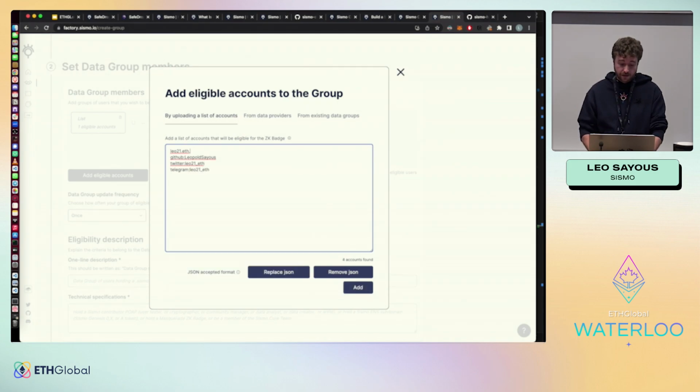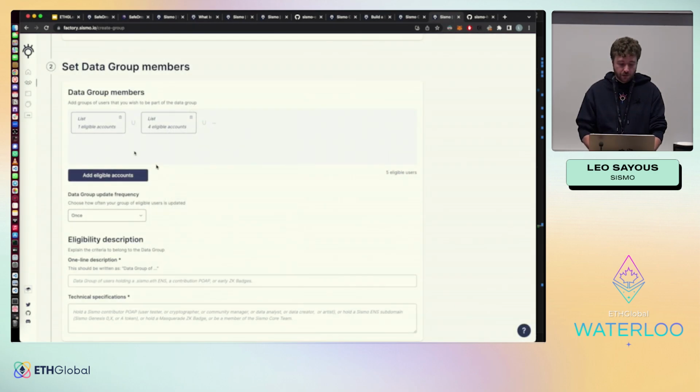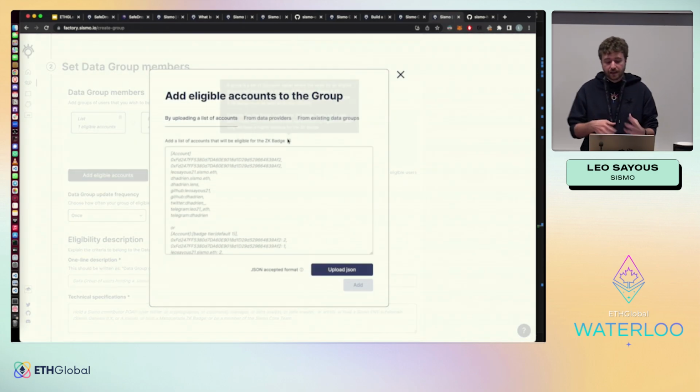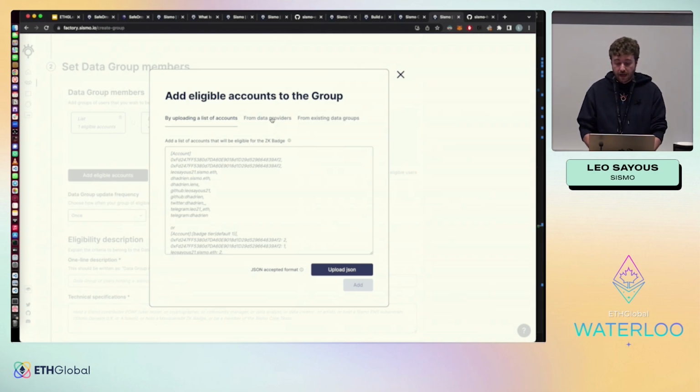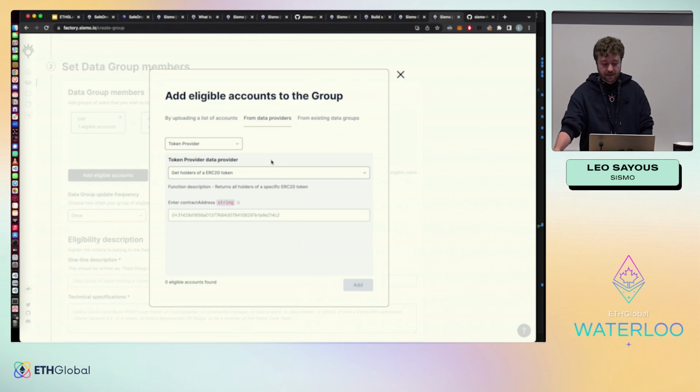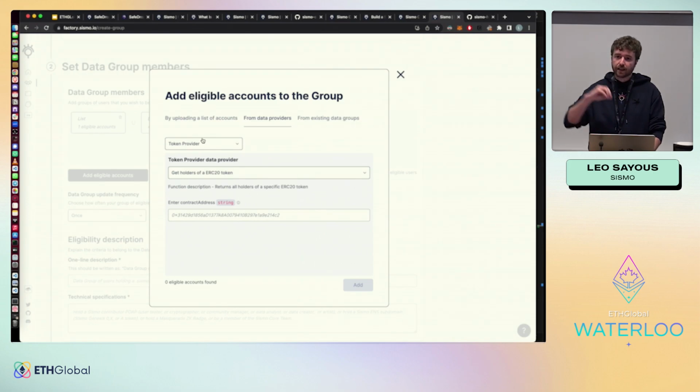You can also add a value, a level for each account. For instance, I will say 1 for this one, 3 for this one, etc. So this is a way to add data. So here it's just static data, so it can't be really interesting, but you have data providers inside these data groups that will help you to fetch data from the outside world.